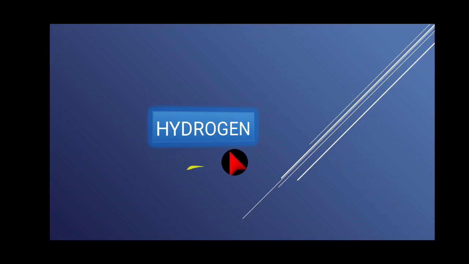Today we are going to discuss the topic hydrogen. It is in Unit 4. So, what is hydrogen? Hydrogen is a gas. It is the first element in the periodic table. It has the simplest electronic configuration, 1s1. It contains one proton in the nucleus and one electron. So, in this unit, let us learn the properties of hydrogen.